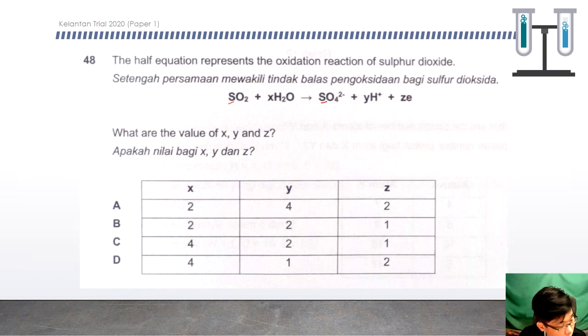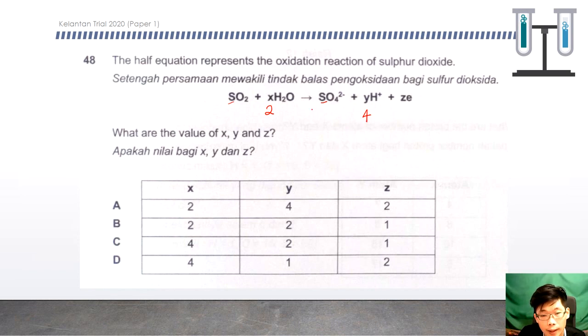Let's try one by one. We check the hydrogen, or we check the oxygen first. Oxygen is 2 here and 4 there, so this one should be times 2. We try and error: times 2, so 4 hydrogen. So meaning that the hydrogen ion should be 4.